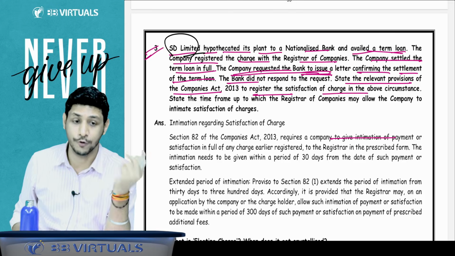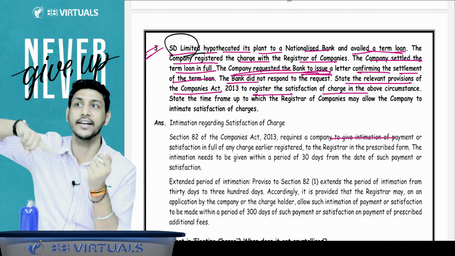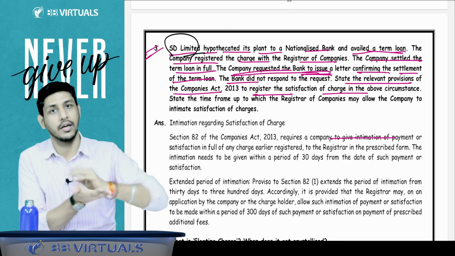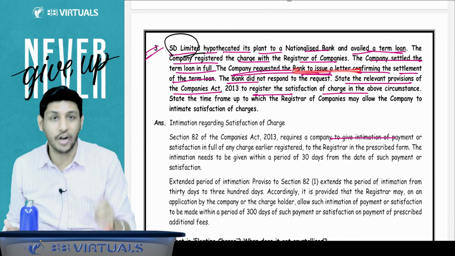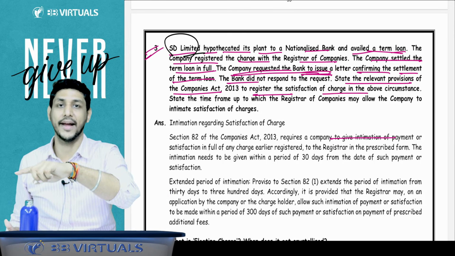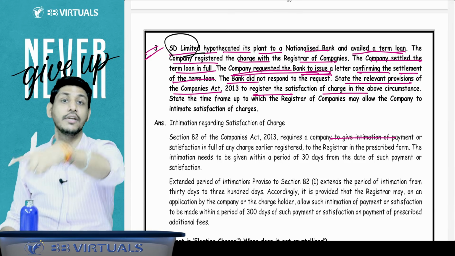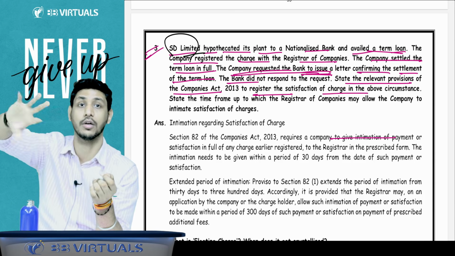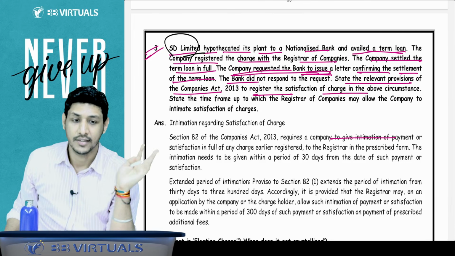Some students get confused and say, oh, this is that point where the lender is not responding, so the ROC will register the charge. And no, this is not that point. We have read that the ROC will issue a show cause notice to the bank, and the bank should respond. This is not that case.